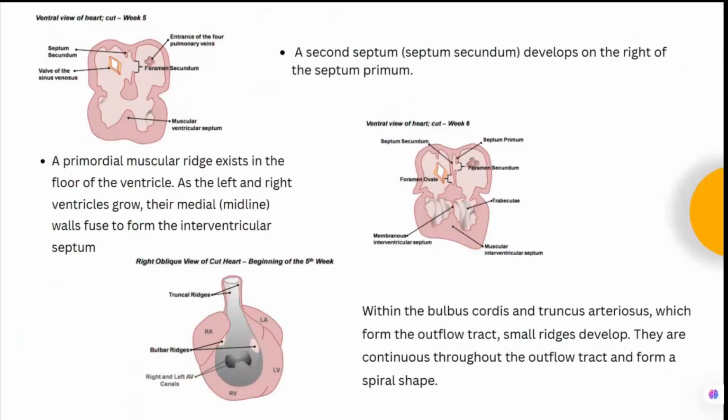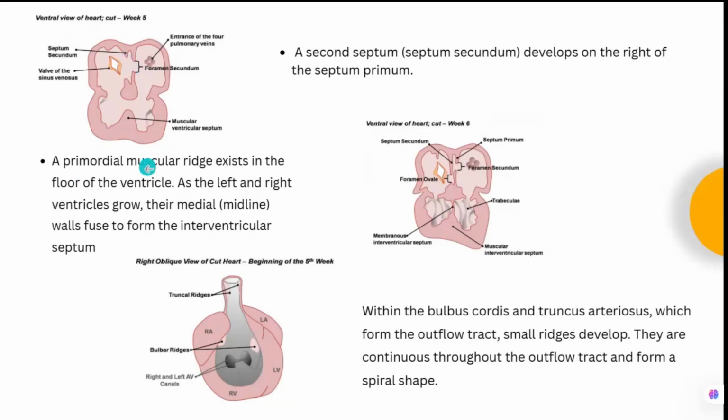Then a second septum develops on the right side of the septum primum. So initially this was the septum primum that was going down towards the endocardial cushion, and there was a foramen primum. By the time the foramen primum gets closed, another foramen appears, that is the foramen secundum, because of the absorption of the tissue in the septum primum. Okay, now another septum develops from here, that is the septum secundum, which is on the right side of the septum primum.